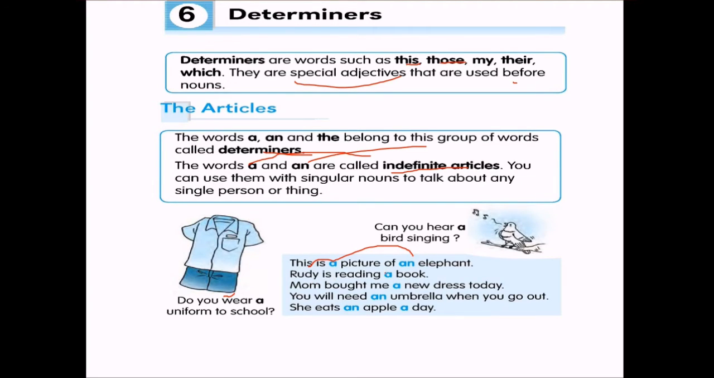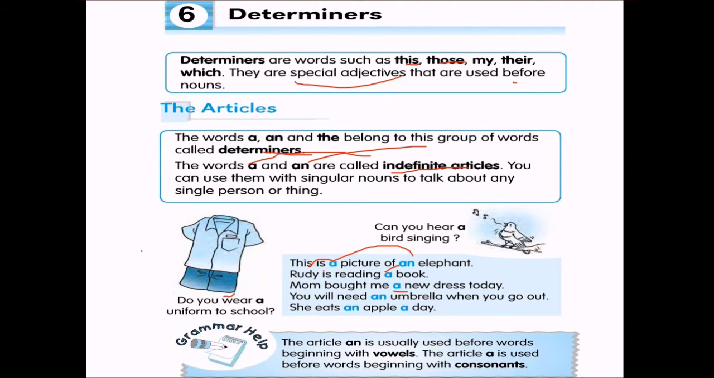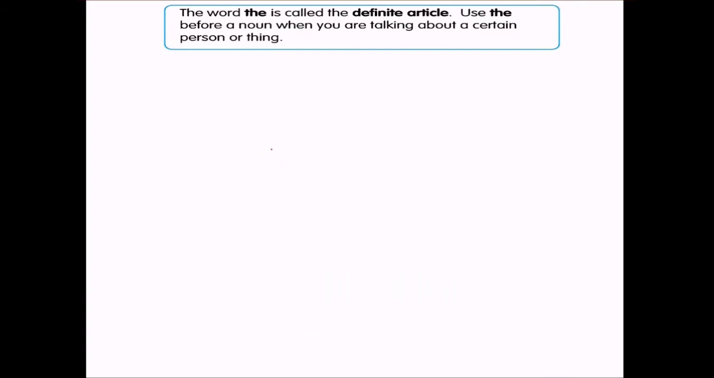So there is a picture of an elephant. Rudy is reading a book. Mom bought me a new dress. You will need an umbrella when you go out. She eats an apple a day. So the article an is usually used before a word beginning with a vowel. A and an have a similar usage, but an is used for words which begin with vowels, and the article a is used before words beginning with letters which are not vowels, that is, consonants.